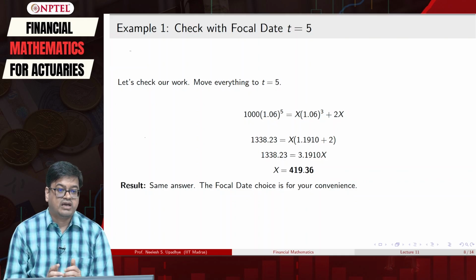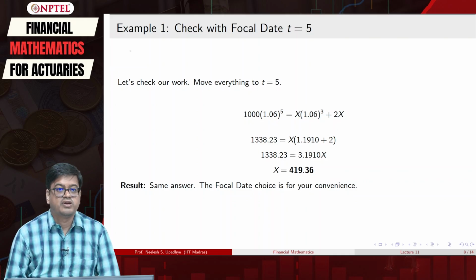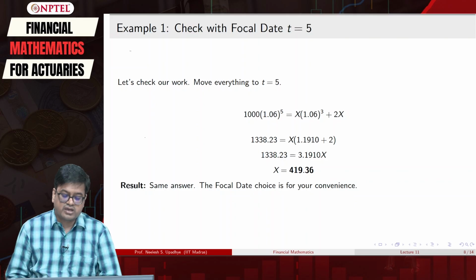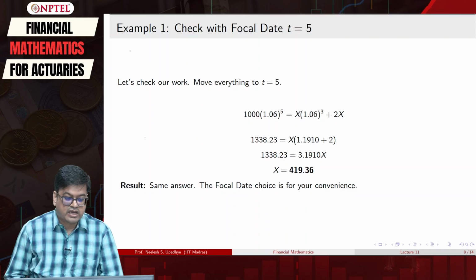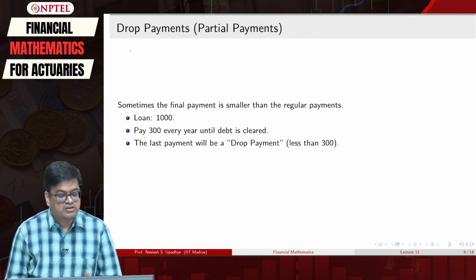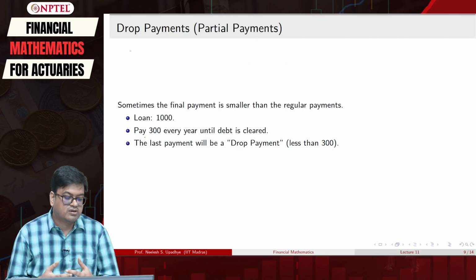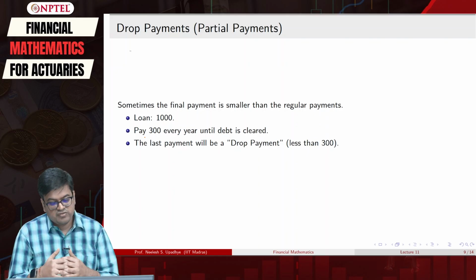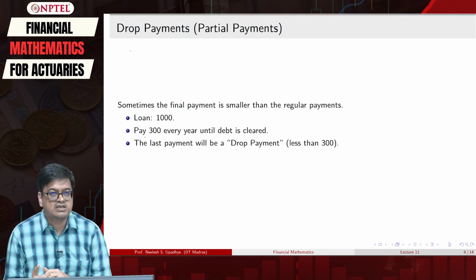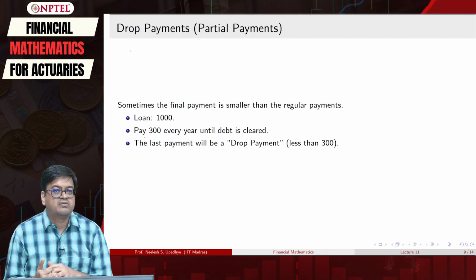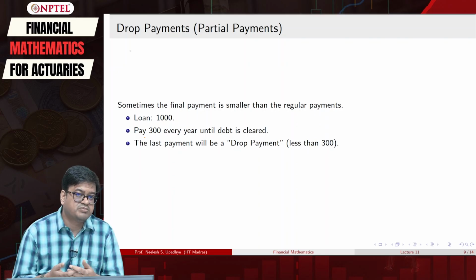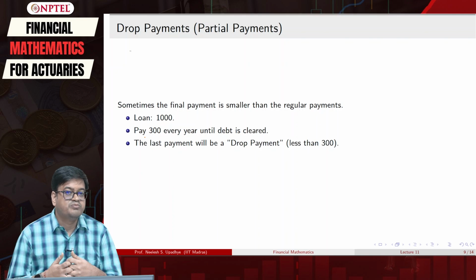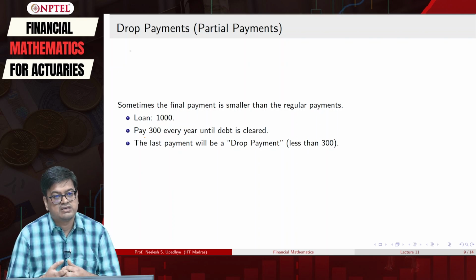Let us now apply this to a real world problem where you are taking a loan, and that loan actually comes like this. You have taken a loan of $1000. You are paying $300 every year until the debt is cleared. But when you are trying to do the last payment, you may have to pay less than 300.